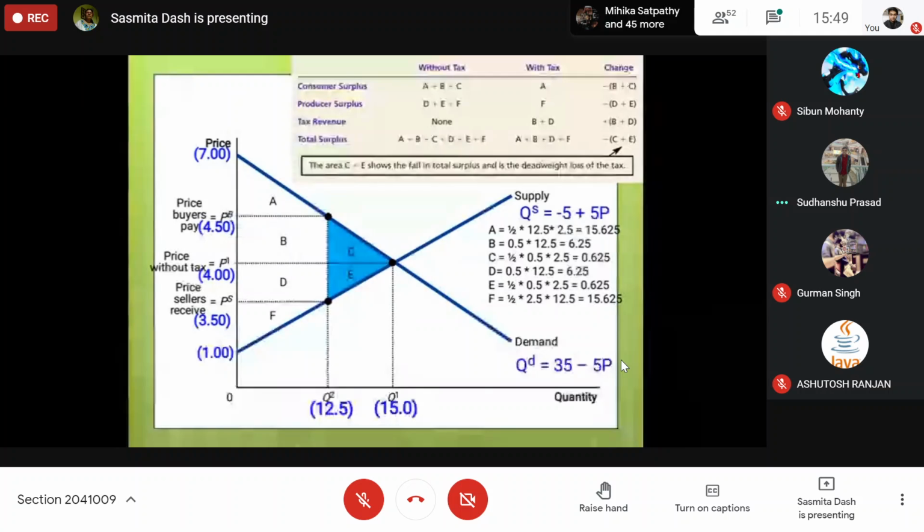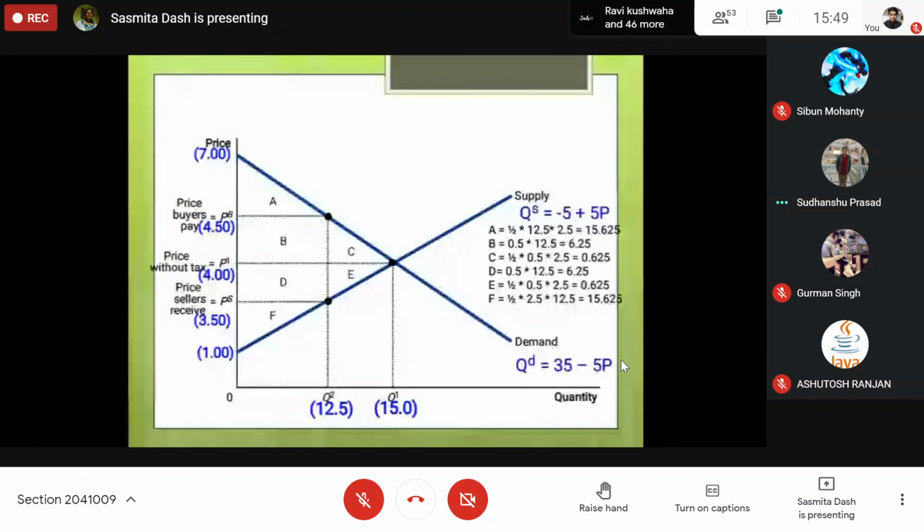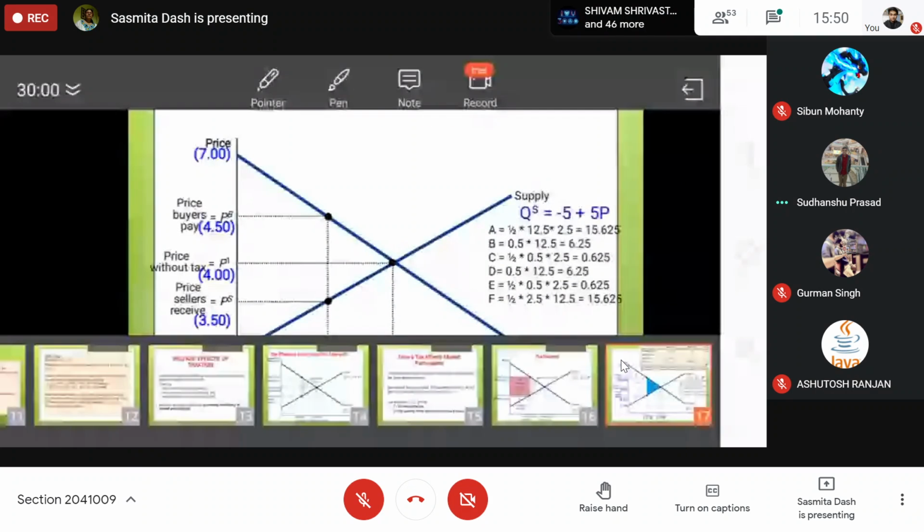Okay. So consumer surplus and producer surplus you can calculate like this, with the help of consumer surplus, producer surplus, and total surplus. We can find out the buyer's price after tax, and the impact or welfare impact of tax: due to tax, what happened to the fall in quantity and the fall in surplus. But this is our original example. Let us go for one more example.